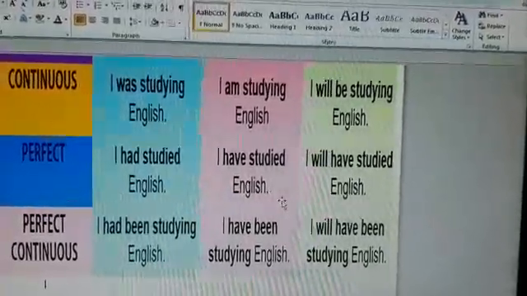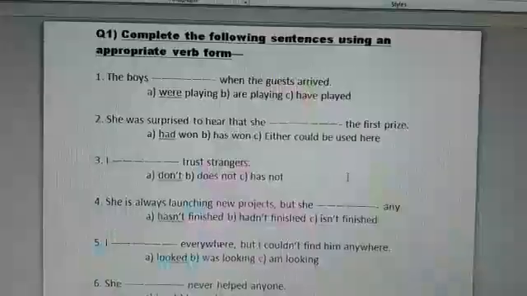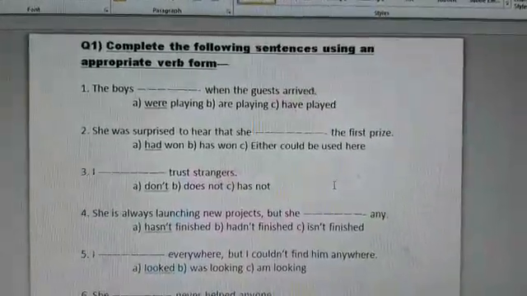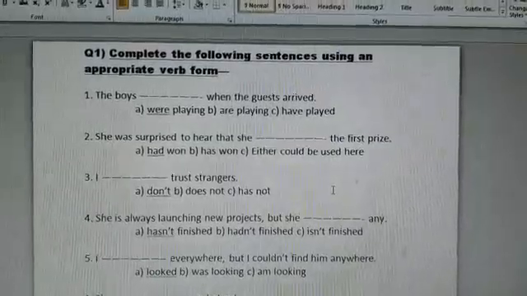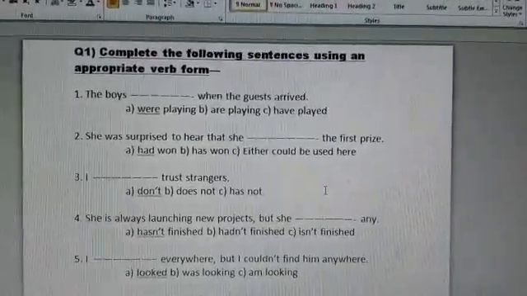Now we would quickly go to the exercise wherein you would have options. Let us see. Now I'll read the instructions. Complete the following sentences using an appropriate verb form. Let us read one by one.